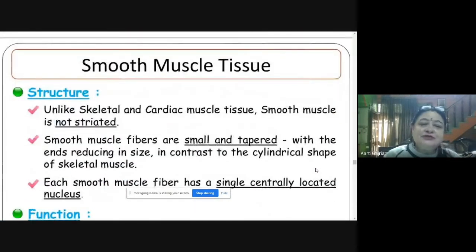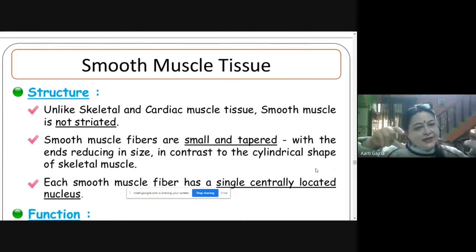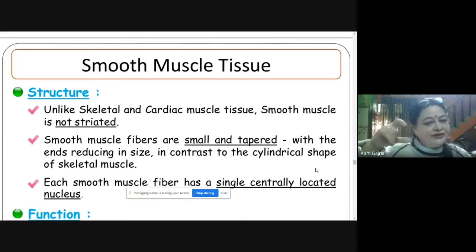Then the second type is smooth muscle fiber tissue. In smooth muscle, you will find the striations are not present. The light and dark bands are not present. Smooth muscle fibers are not very elongated cells. They are very small cells and tapered. Tapered means they are narrow at the ends and broad in between, with the ends reducing in size, in contrast to the cylindrical shape of skeletal muscles. Skeletal muscles are cylindrical, but here you will find small and tapered cells.